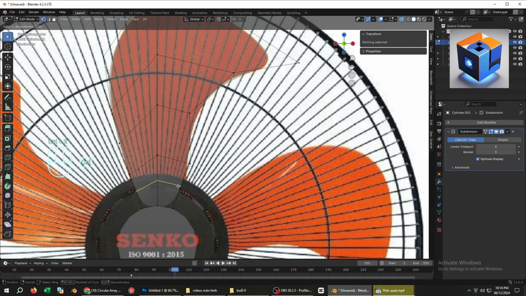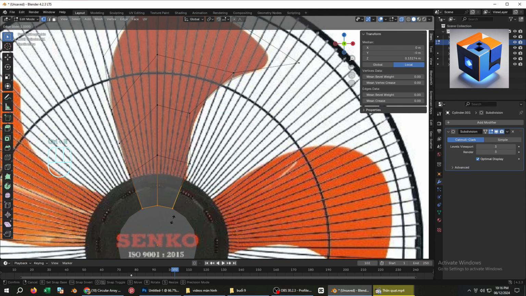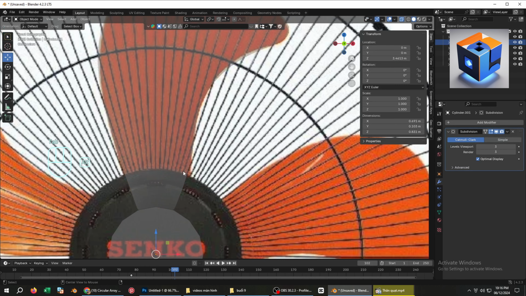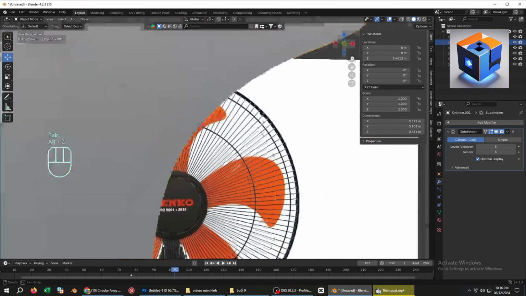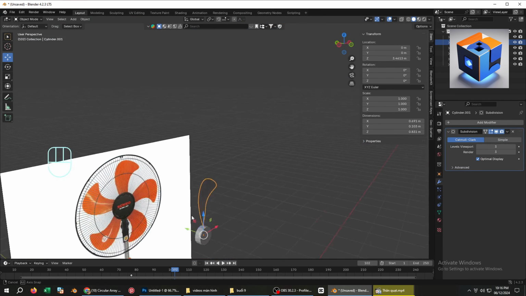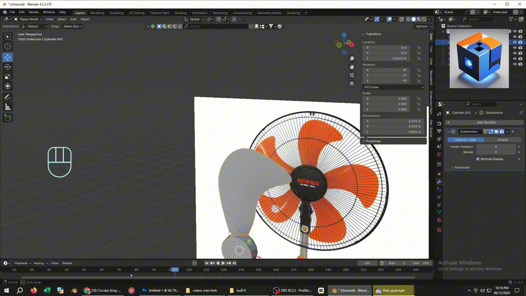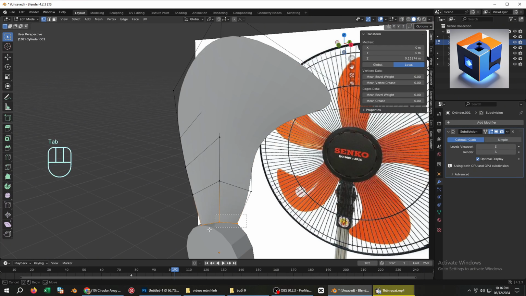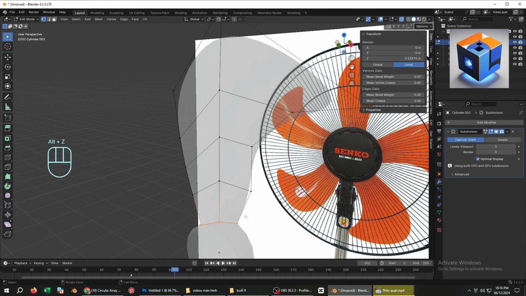Here, we will add a loop cut and move it close to the bottom to create a seamless connection with the fan blade. Without this, the fan blade would look very odd. Select the bottom edge and scale it down slightly to make it look better. Okay. Now we'll use the array modifier to create 5 fan blades rotating around the cylinder.